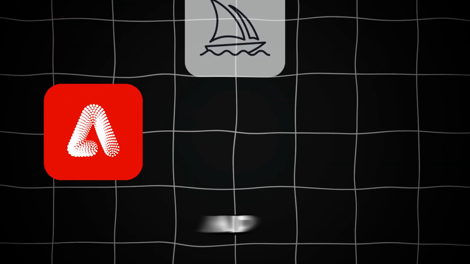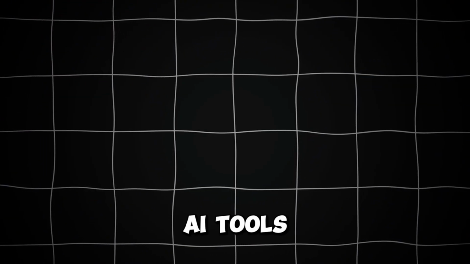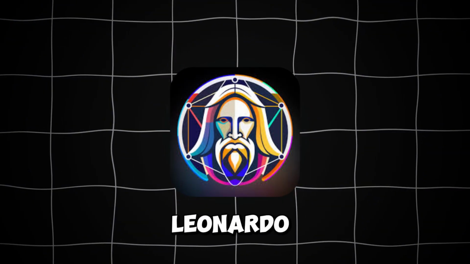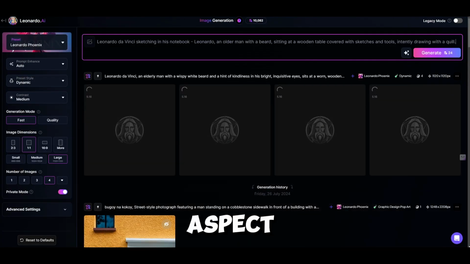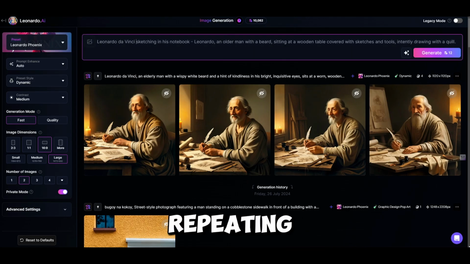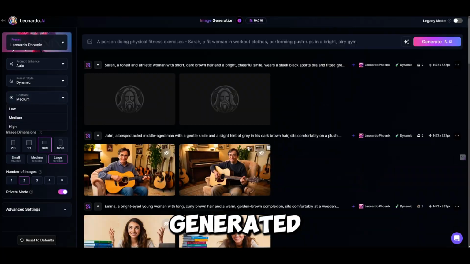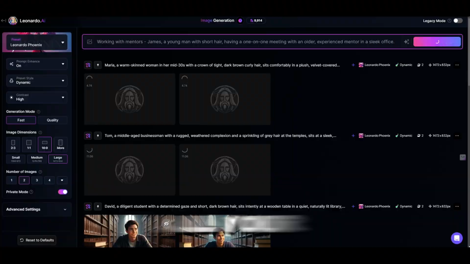You have many options for generating images like Adobe Firefly, Midjourney, Lexica AI, and other AI tools, but for this, we will use Leonardo AI. Copy your prompt from ChatGPT and paste it here. Select the aspect ratio as 16:9. Then you have to keep repeating the process until all your images are generated. After that, you have to download all your images.